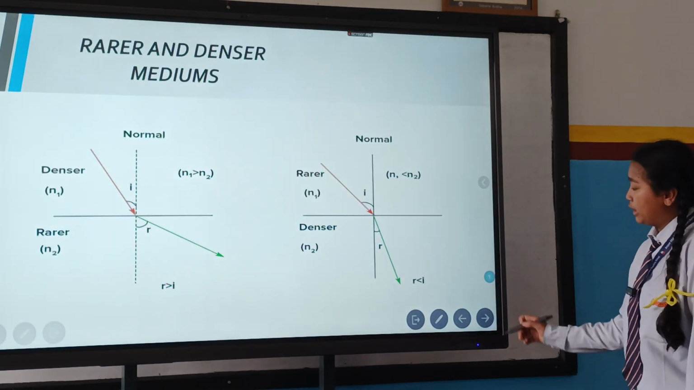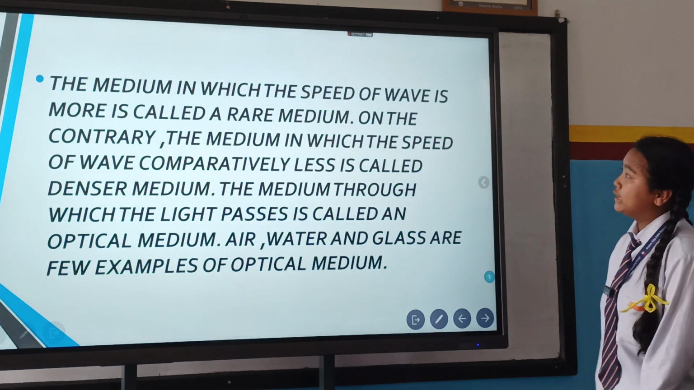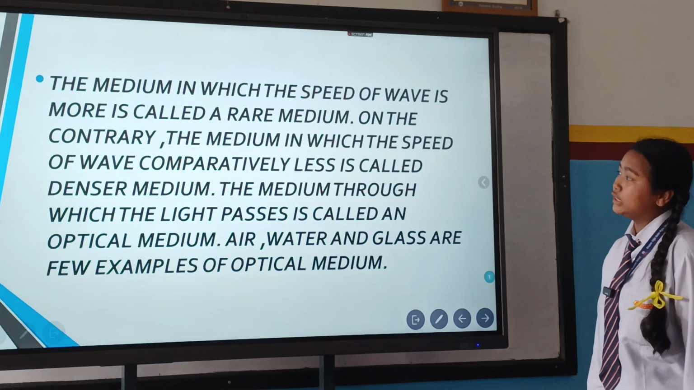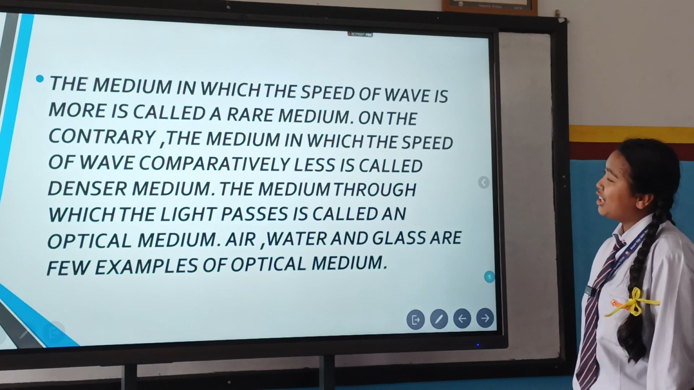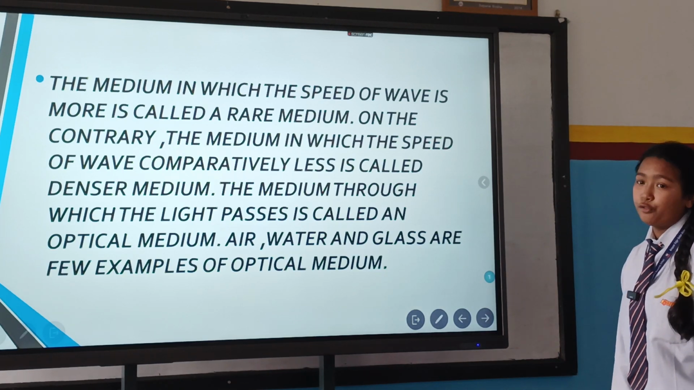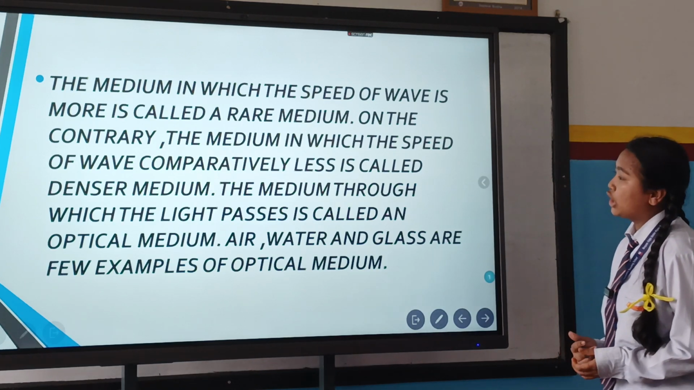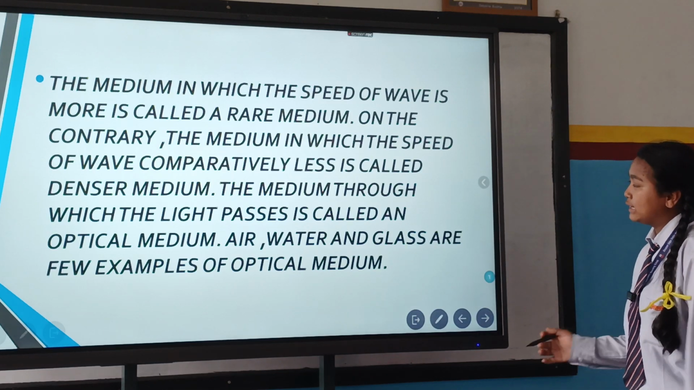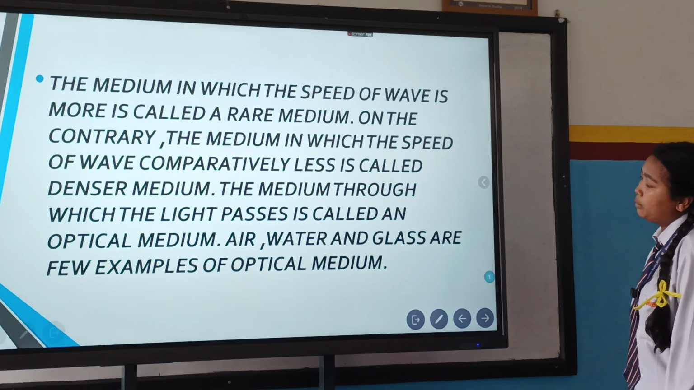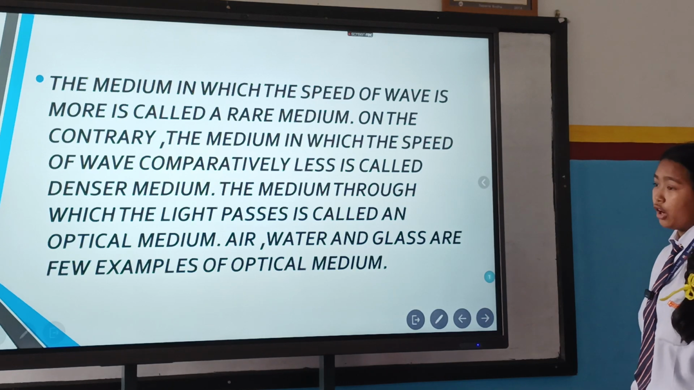Rare and denser medium. The medium in which the speed of wave is more is called a rare medium. On the contrary, the medium in which the speed of wave is comparatively less is called a denser medium. The medium through which the light passes is called an optical medium. Air, water, and glass are a few examples of optical media.